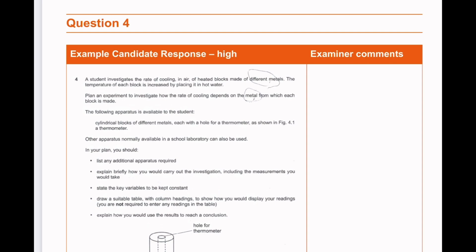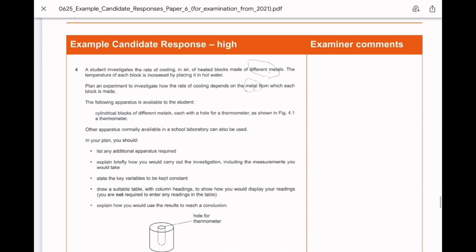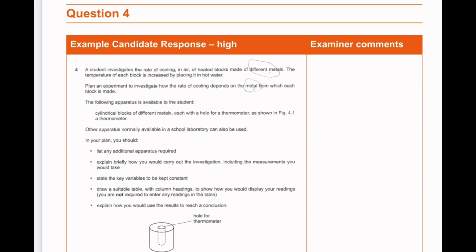Okay, a student investigates the rate of cooling in air of heated blocks made of different metals. The temperature of each block is increased by placing it in hot water. Plan an experiment to investigate how the rate of cooling depends on the metal from which each block is made. ठीक है, हमें rate of cooling को investigate करना है. ठीक है, जो हर ब्लॉक जो मेटल का ब्लॉक है उसके मटेरियल पे डिपेंड करता है.